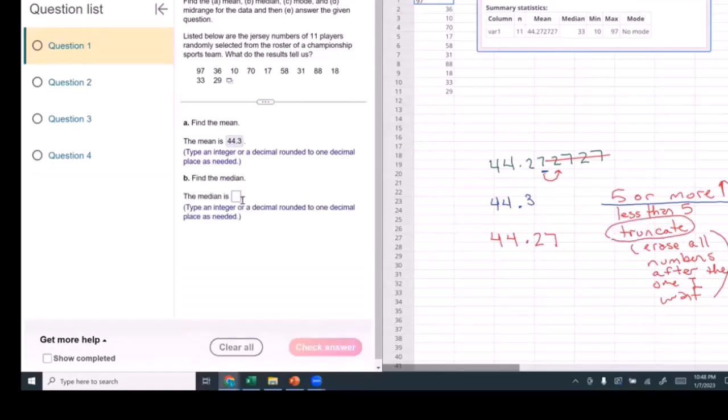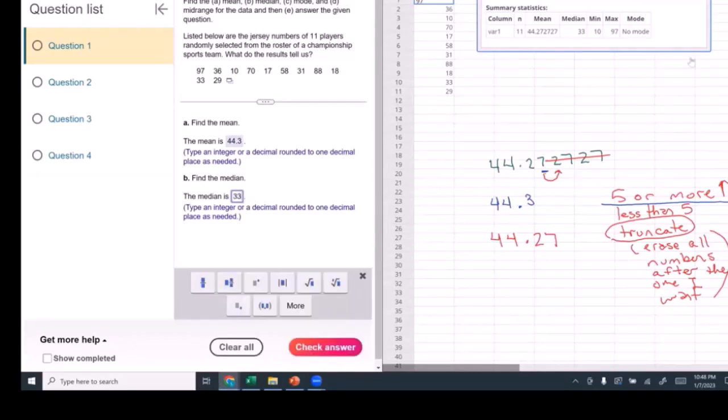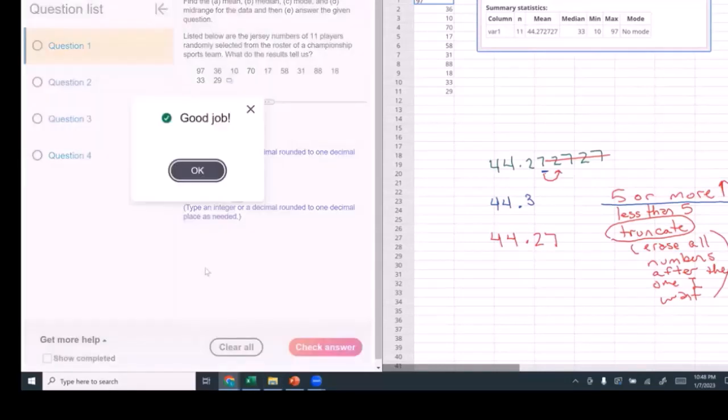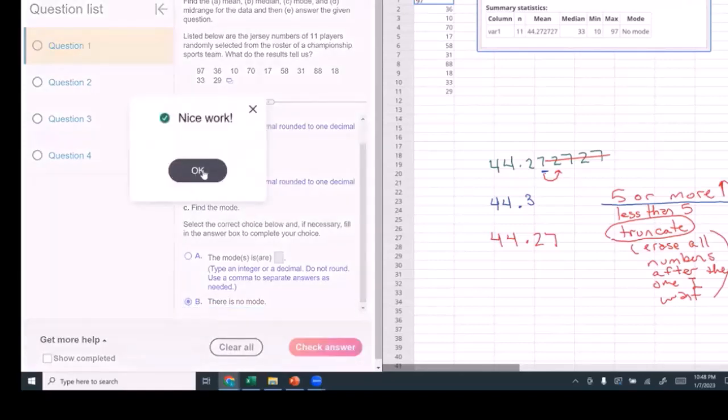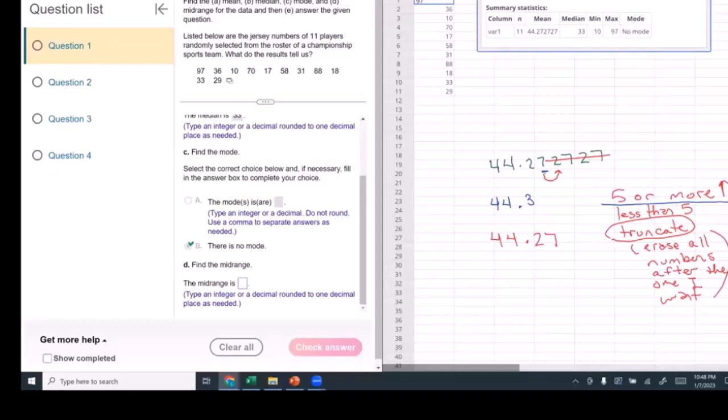The median is 33. And I'm just getting it right here. Median 33. Check answer. Good. The mode, no mode. Check answer. And the mid-range is the only one we'd have to do anything for.